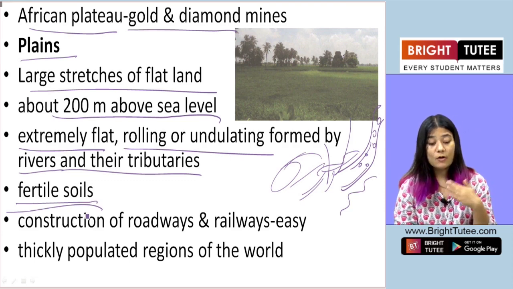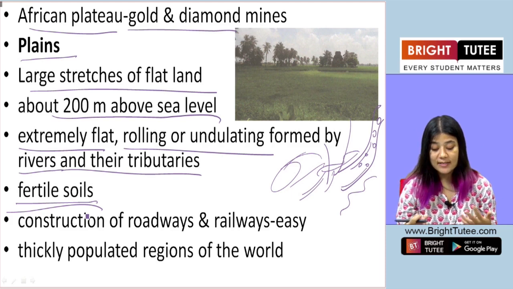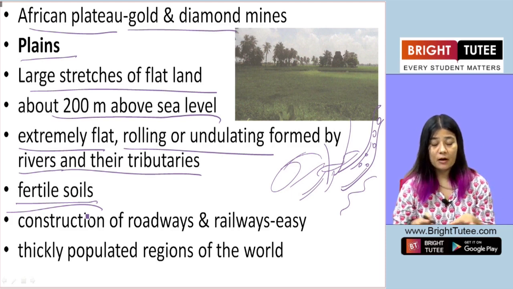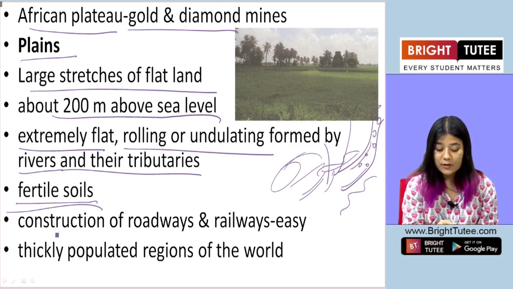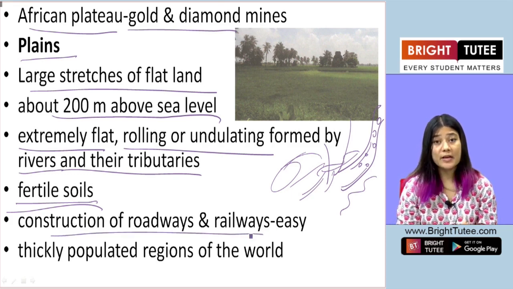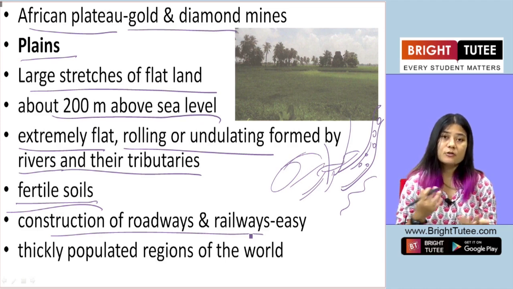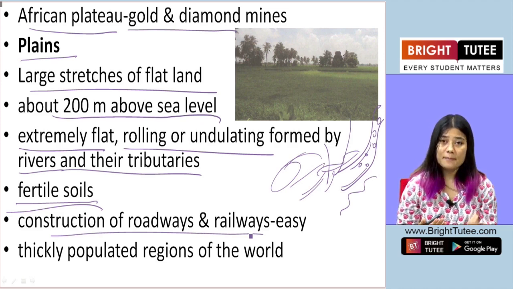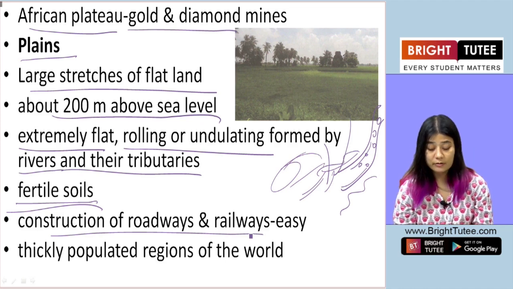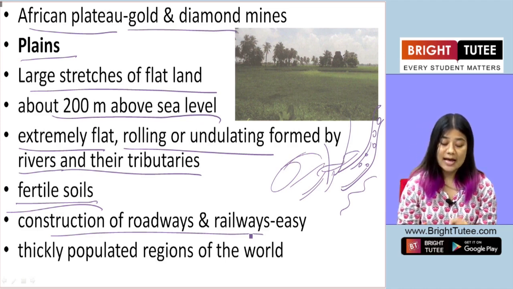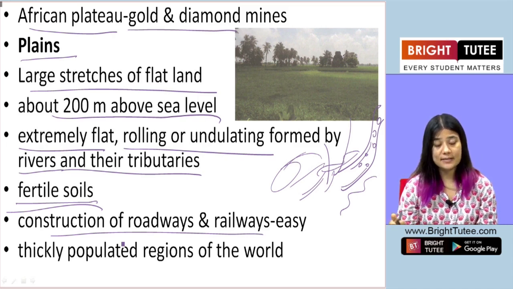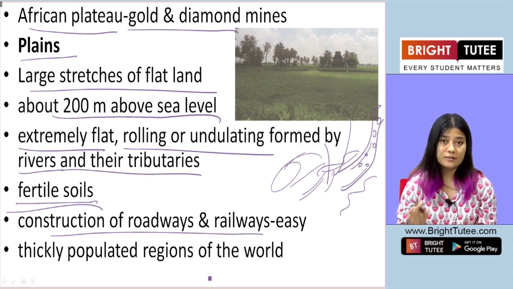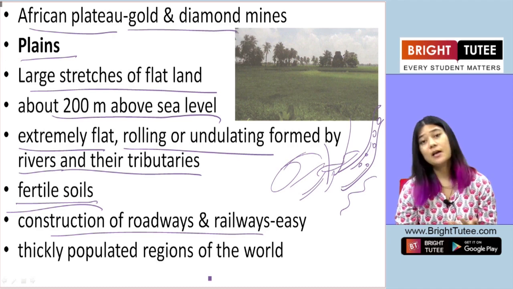Plains also provide an extremely easy landform for the construction of roadways and railways. You can construct roads and railways in the mountains and in the plateaus as well, but it's not as easy as it is in the plains. In mountains and plateaus, it's very difficult, most difficult in the mountains, but in the plains, it's very easy.